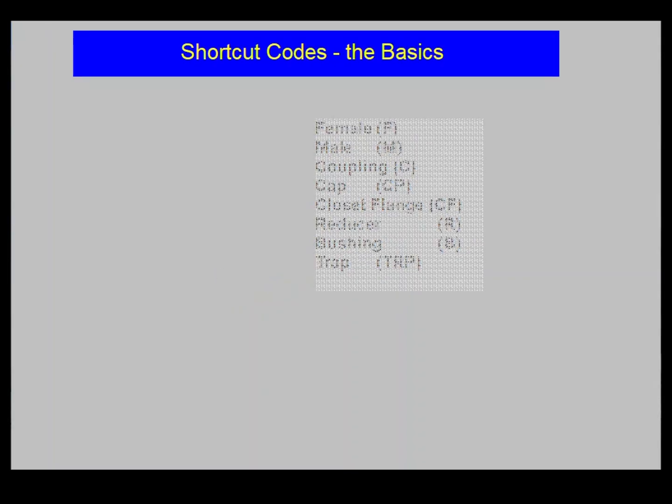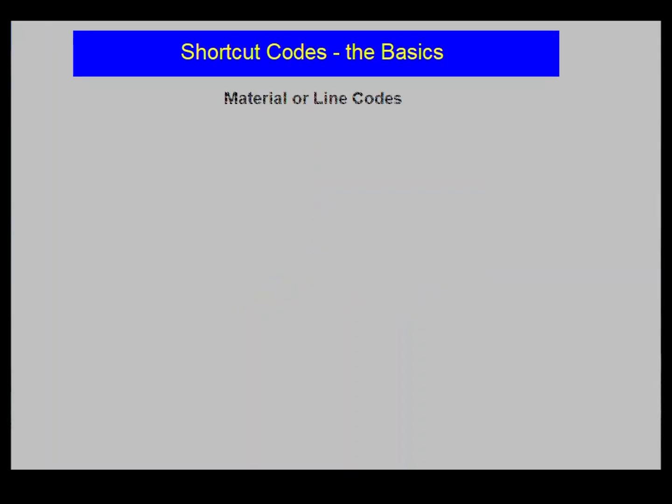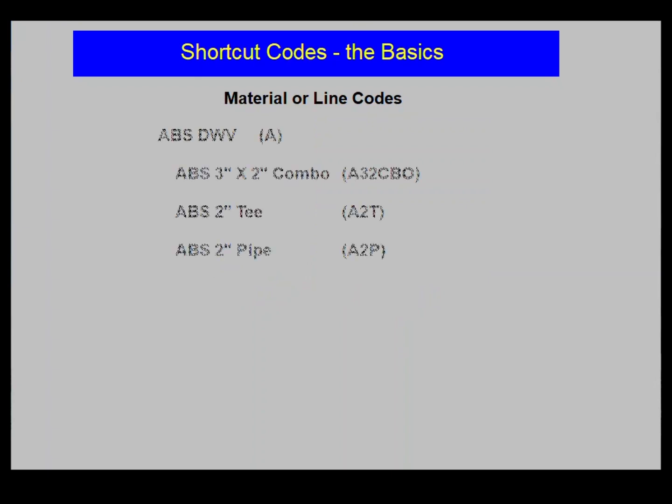Finally, let's look at the material or line codes, always the first one or two letters of a shortcut code. ABS-DWV is A. For example, an ABS 3x2 combo would be A32CBO. An ABS 2-inch T, A2T.